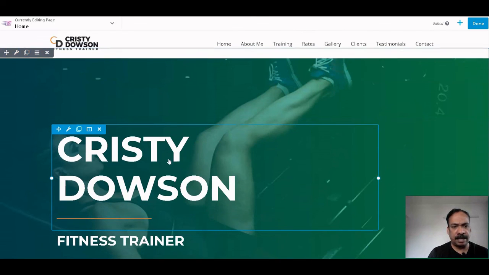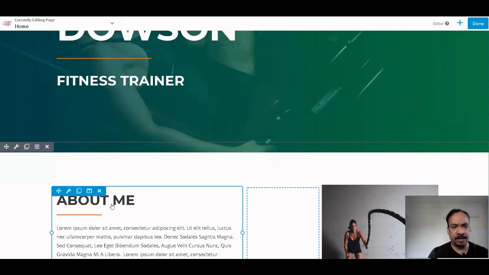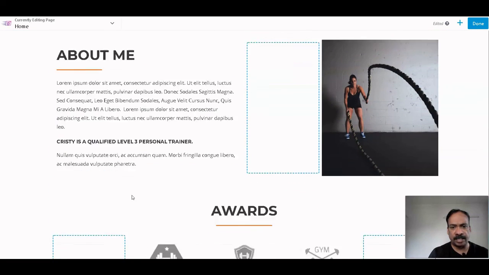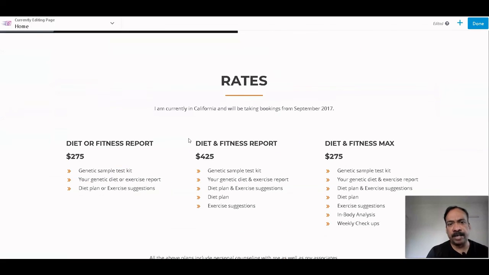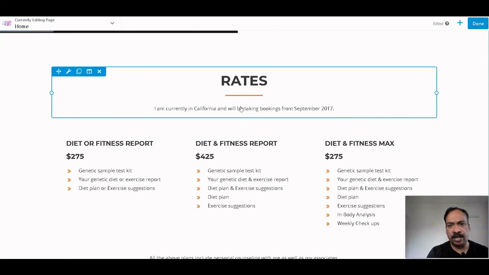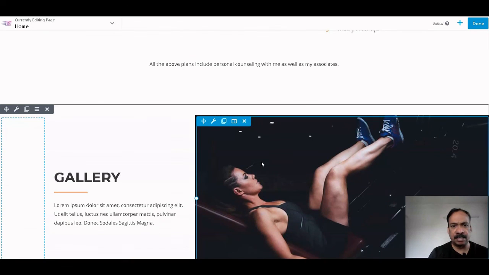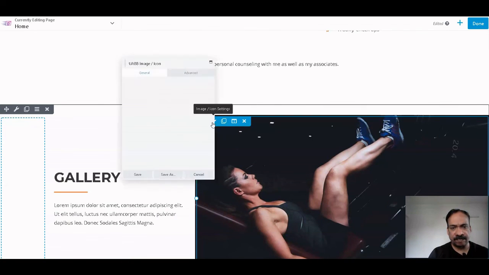You can change this name, the fitness trainer name. You can change the description. Even this image you can change. As per your niche and your business, you can change the details which you have given in the website. You can change this rate, and this image also.